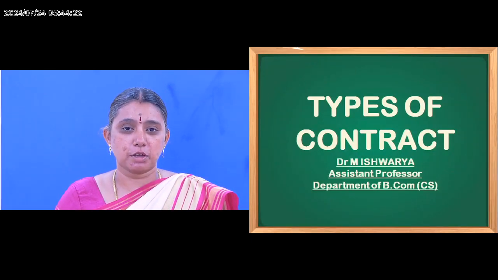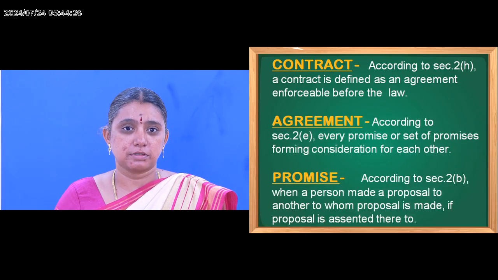Now we are going to see what is meant by a contract and the types of contract. Contract is defined under the Indian Contract Act of 1872, under Section 2, subsection (h). An agreement between parties which is enforceable before the law is called a contract.